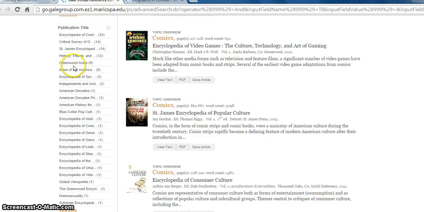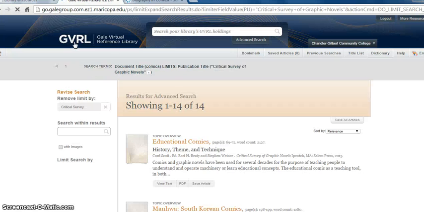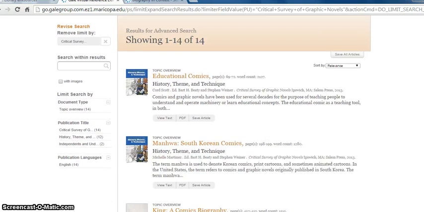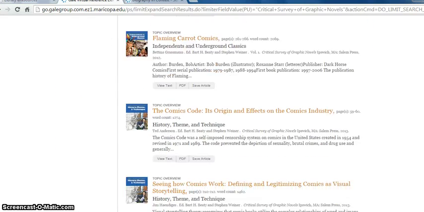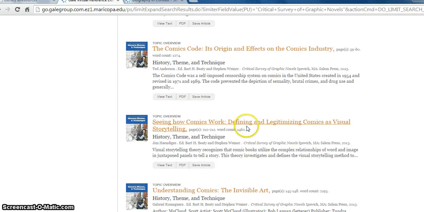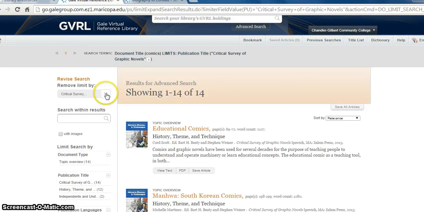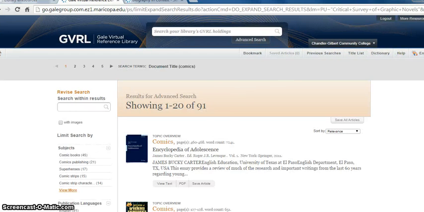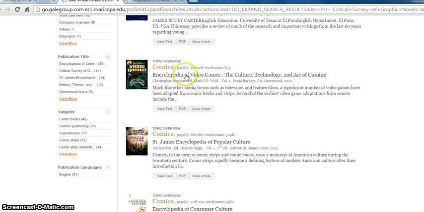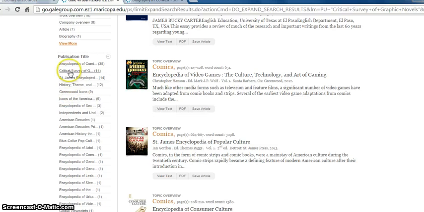The Critical Survey of Graphic Novels is a really good one. There's only 14 of those, and one of those is really useful because it talks about how to see comics working and kind of gives you an overview of comics in general. So that's a good one. And again, how did I find that? Out of our original results, I looked up this side section called Publication Title, and I viewed more. So the Critical Survey of Graphic Novels is interesting.